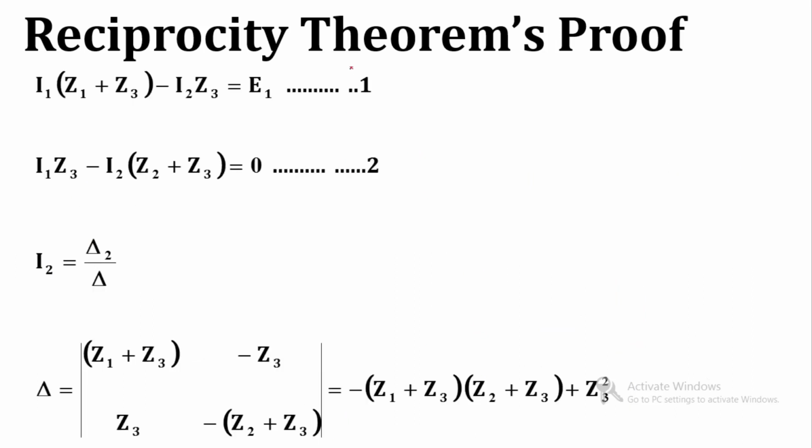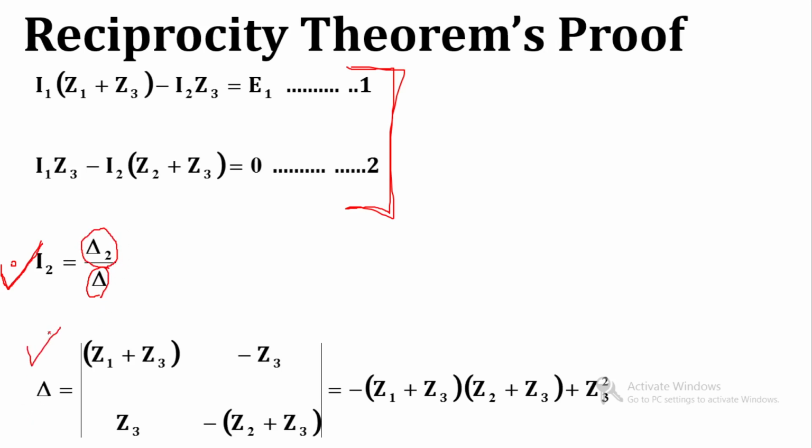So these are the two equations for our network, and based on these two equations we are going to apply Cramer's rule, and we will find the value of loop current 2, or output I2. So I2 is equal to delta 2 by delta. So first we will find delta, and then we will find delta 2, and after that we will take the ratio of delta 2 by delta.